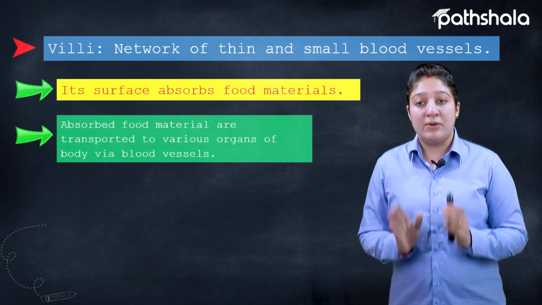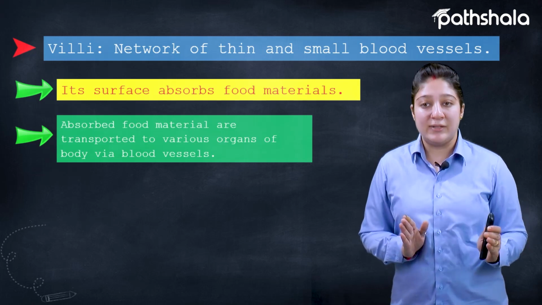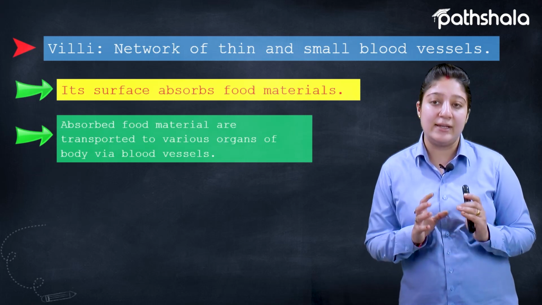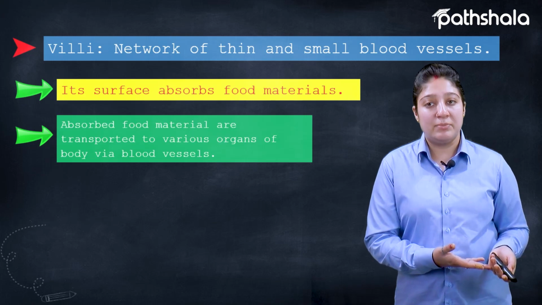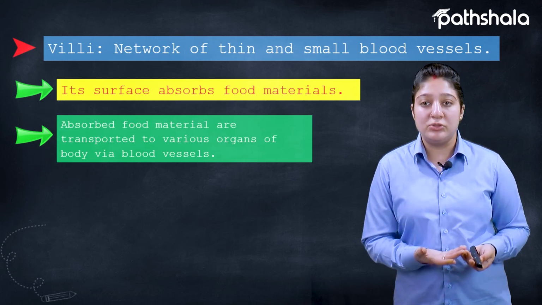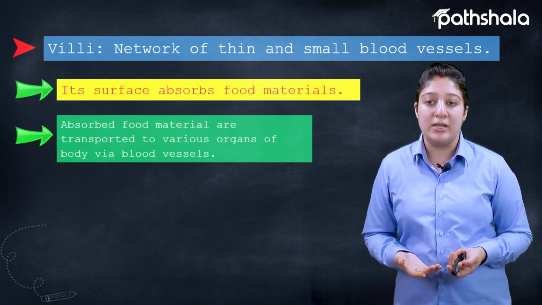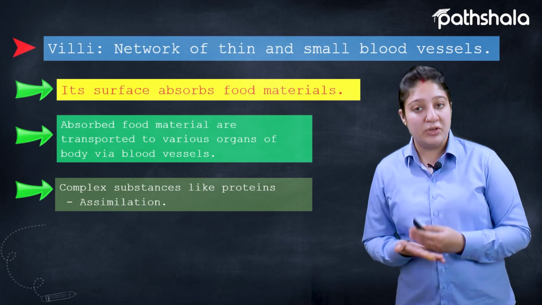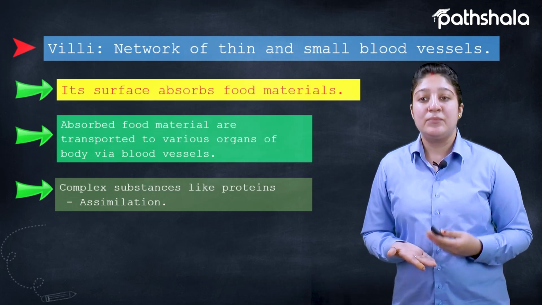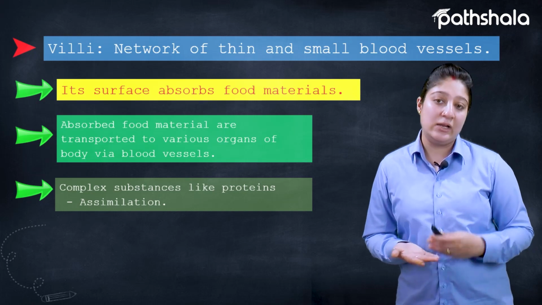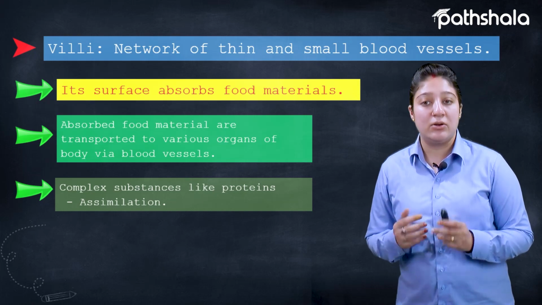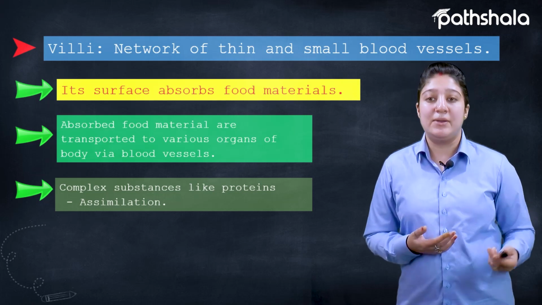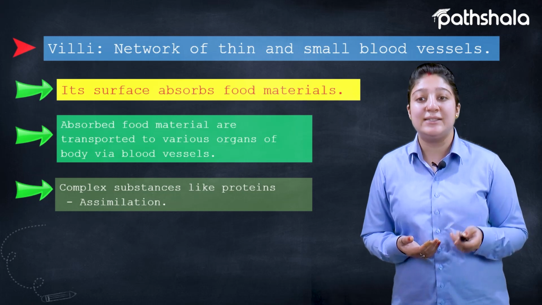Now once the food has reached the blood vessels, it needs to be converted into complex substances, so that it can be stored for further purposes, or converted into complex forms so that the body can utilize it properly. So the conversion of nutrients like amino acids into proteins, or fatty acids and glycerol into fats, and sugar or glucose into carbohydrate. This conversion of simple substances into complex substances is basically known as assimilation.